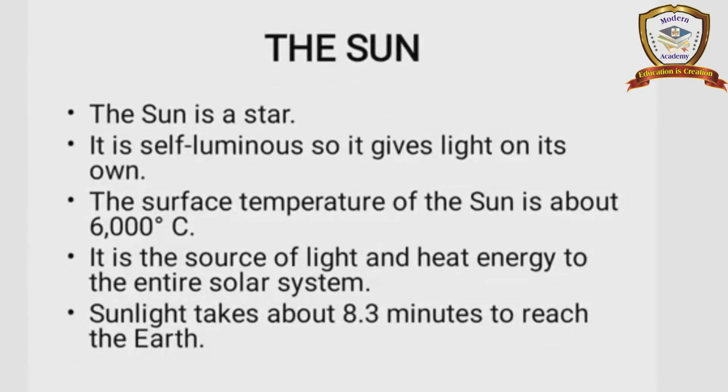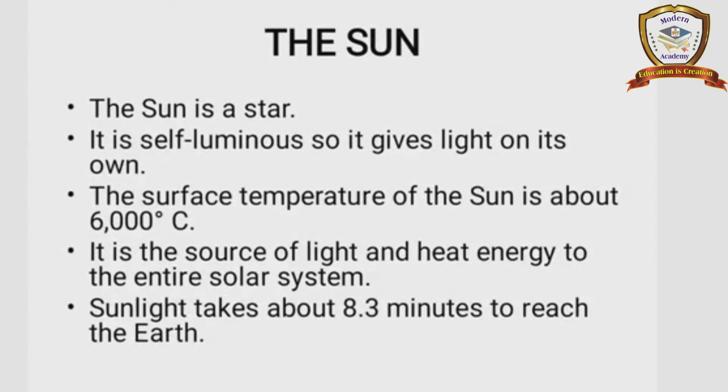See the next one, the sun is a star. It is self-luminous, so it gives light on its own. That means it produces its own light and heat. The temperature is 6000 degrees Celsius. It is the source of light and heat energy to the entire solar system. And the last point, the sunlight takes about 8.3 minutes to reach the earth. That means very fast, only 8.3 minutes to reach the earth.